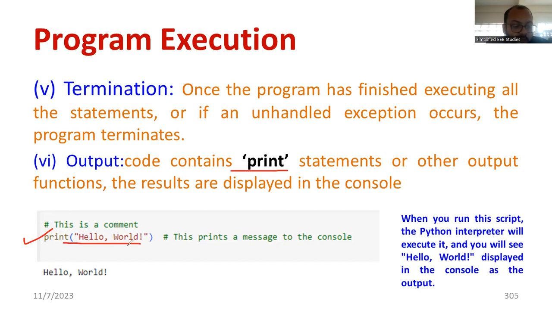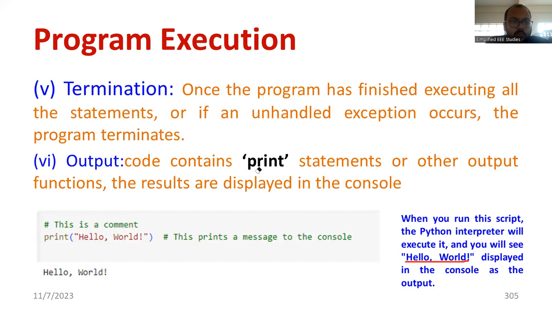You can use print and directly get the output. Whatever the program is, you create the source code and ultimately you get one outcome, and that outcome can be printed using the print function. When you run the script, the Python interpreter will execute it and you will see hello world displayed.